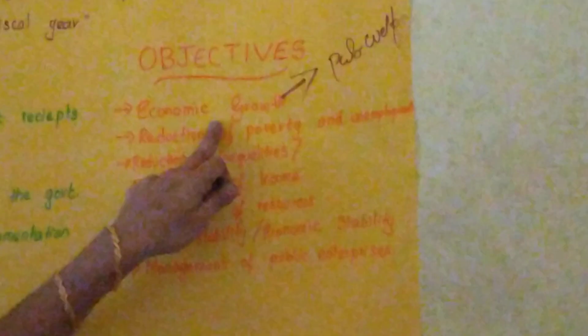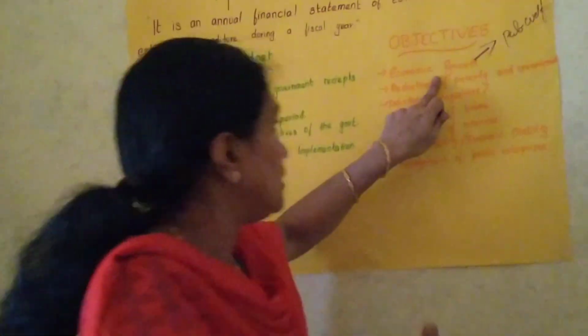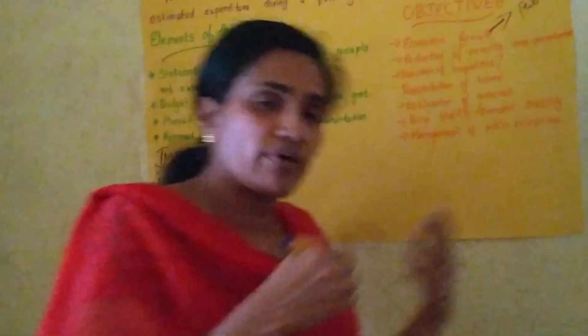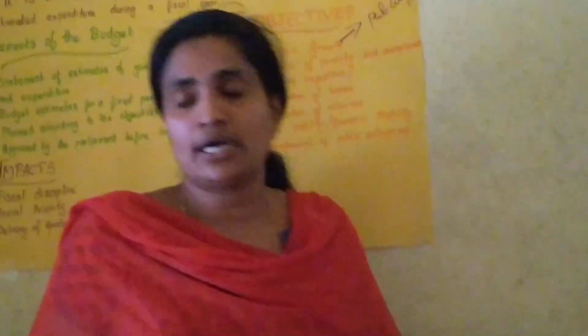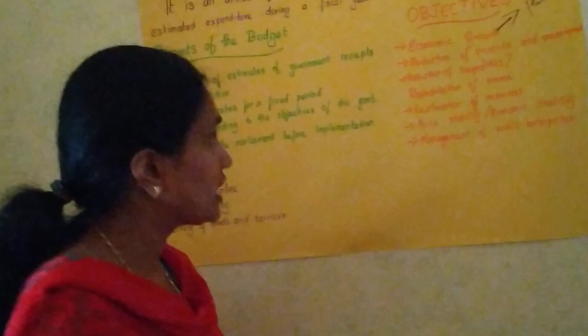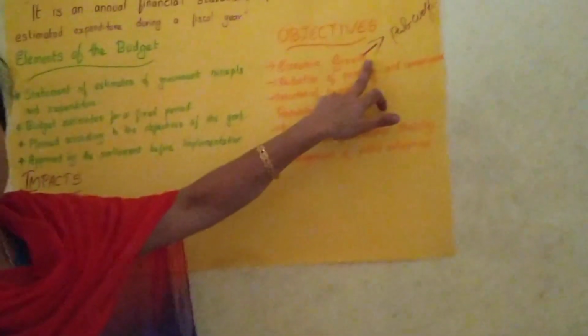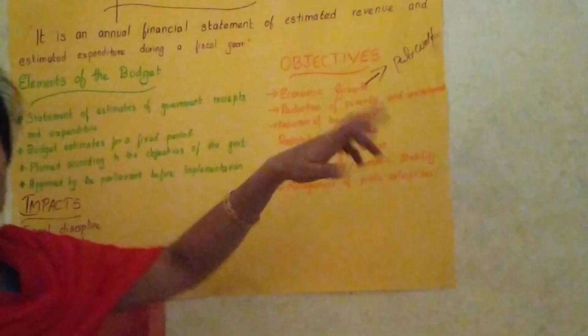For that, the government will increase expenditure. They are ready to increase their expenses on the construction of bridges or on providing facilities to the people, such as health, transportation or communication facilities. When they increase the expenditure, the real GDP of the economy will increase.